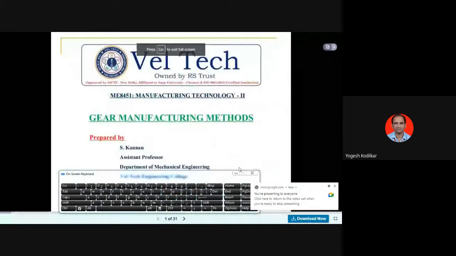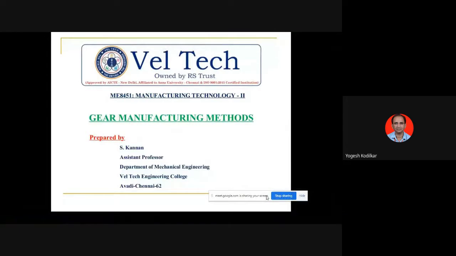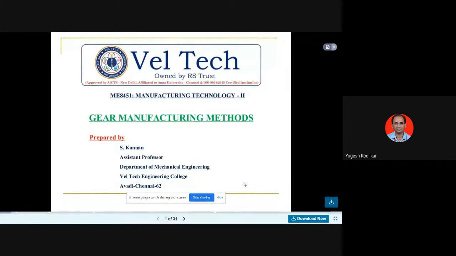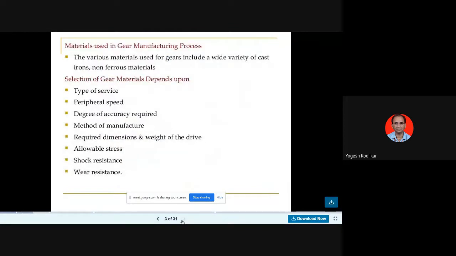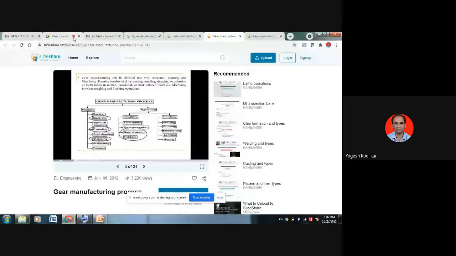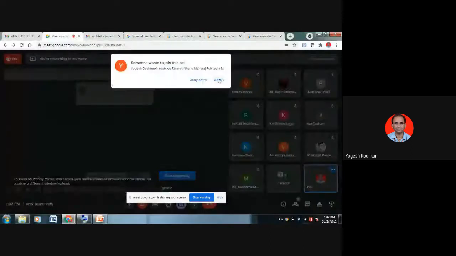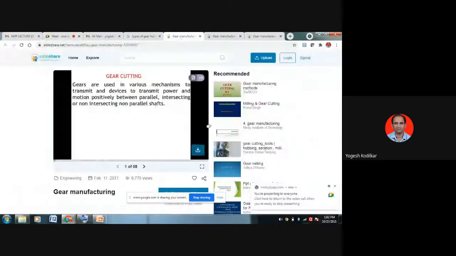We already studied this in the last lecture also. We will go through this. Gears are used for transmission of power, actually speed and power. So students, these are the different gear manufacturing methods which we are studying. In that we are studying the gear hobbing process. So gear hobbing, you must have understood basically.